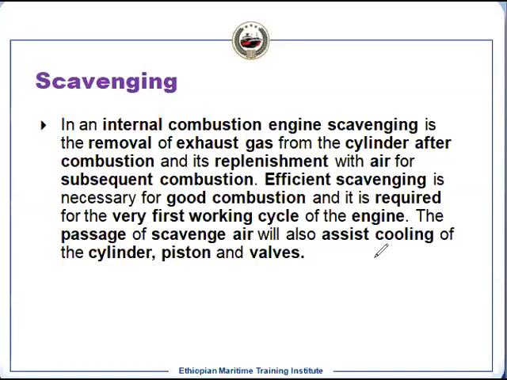This is another work it does. It helps us keep the components at low temperature, within the design temperature. Otherwise, the temperature increases and the material will fail. The component will fail because all the material has to be kept at a certain temperature as per the design and what the material can withstand.